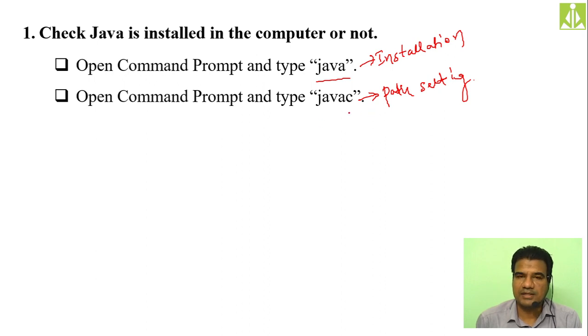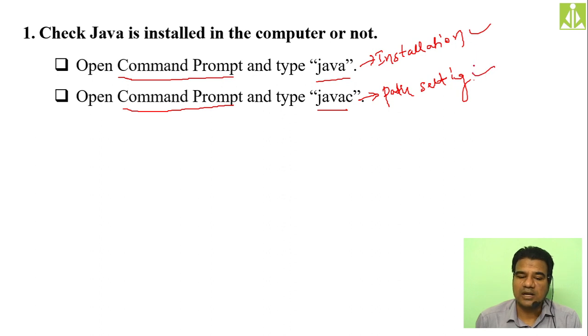Whether you have done the path setting or not, you can come to know using this javac command. And whether Java is installed in our computer or not, you can come to know using this java command. So first you need to check with java. If java is recognized by the command prompt, that means the installation of Java is successfully done. And if javac is also recognized by the command prompt, then that means path setting has also been done.